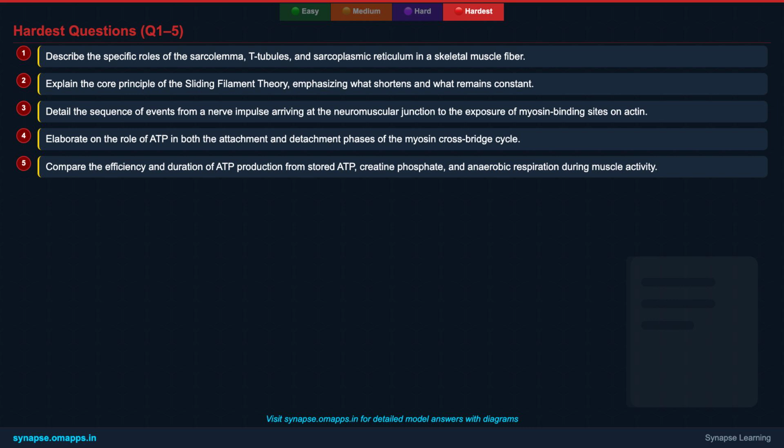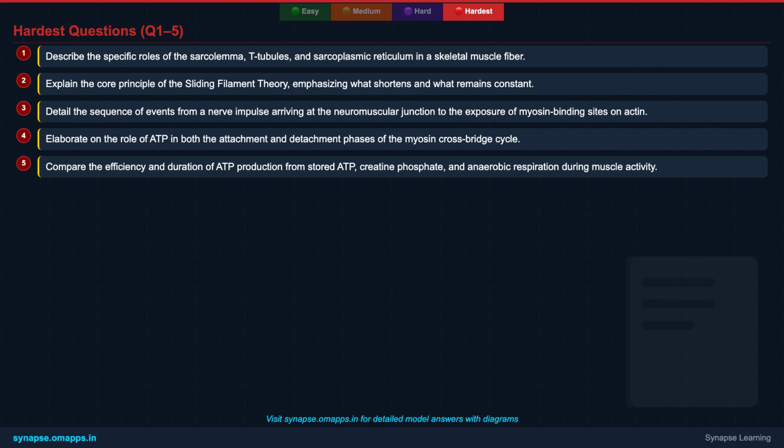Third, detail the sequence of events from a nerve impulse arriving at the neuromuscular junction to the exposure of myosin binding sites on actin. Fourth, elaborate on the role of ATP in both the attachment and detachment phases of the myosin crossbridge cycle.